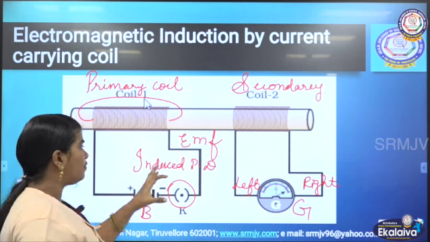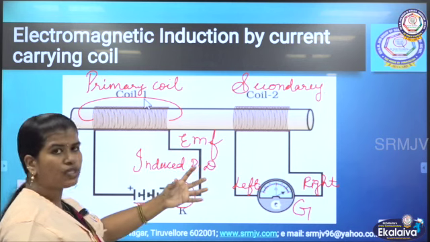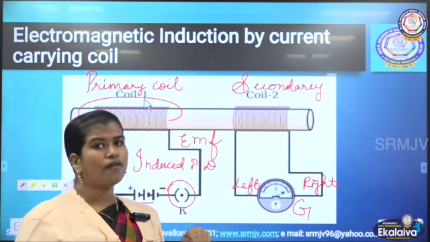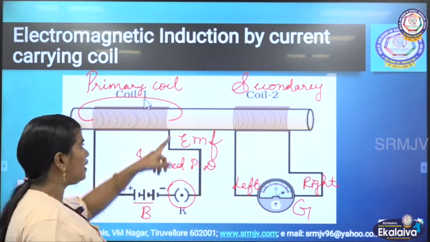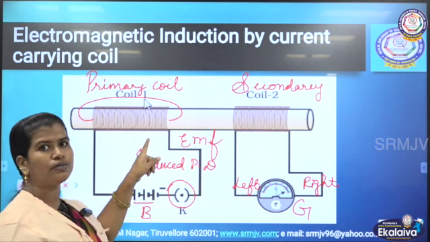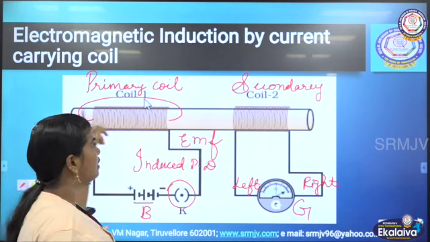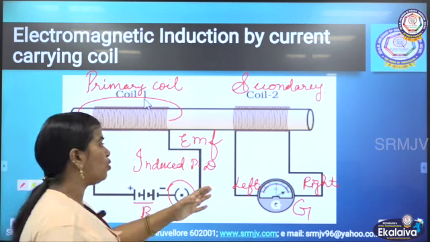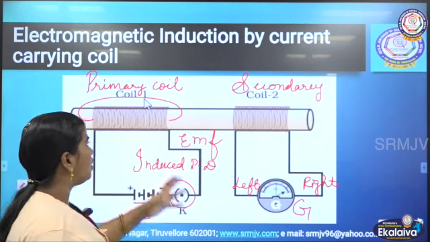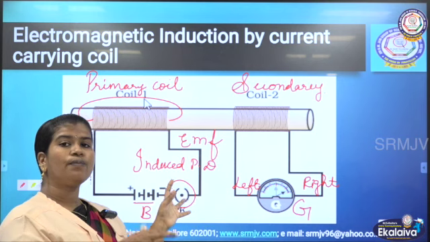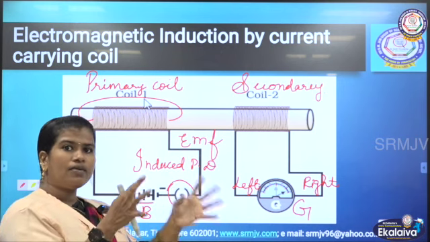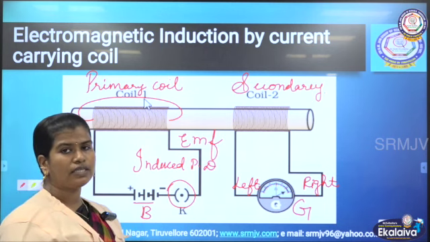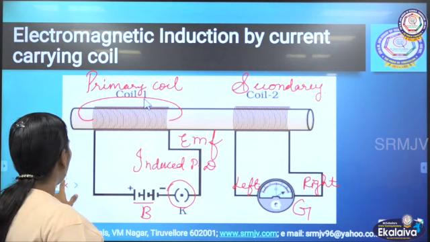So there is an induced potential difference only when you switch on the key and when you switch off the key, because when you switch on, a magnetic field is produced. In the same way, when you switch off, there is again a change in the magnetic field. So we can conclude that how the magnet behaves in a particular situation, current also behaves in the same manner.